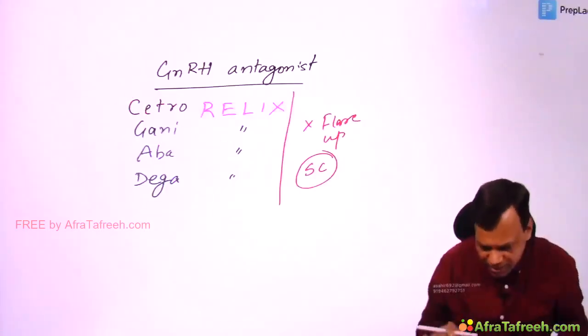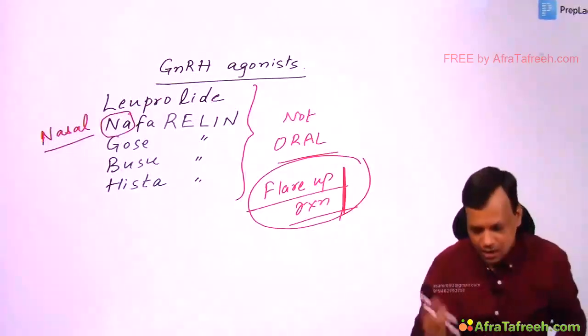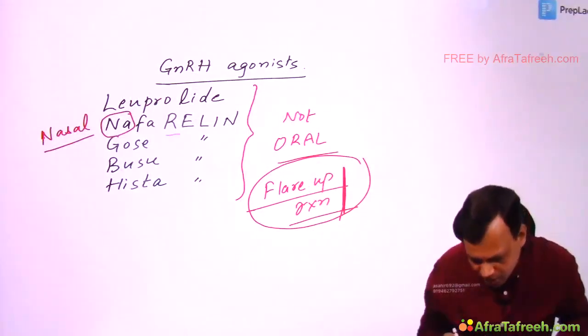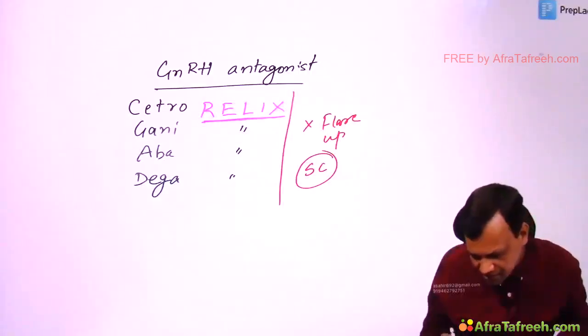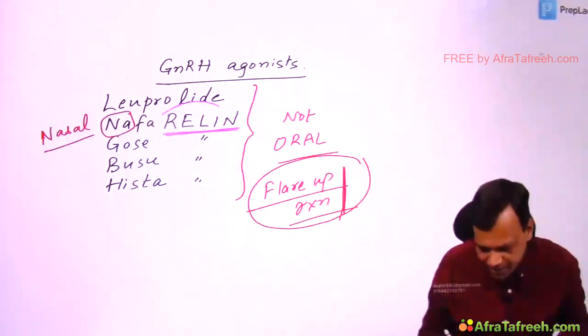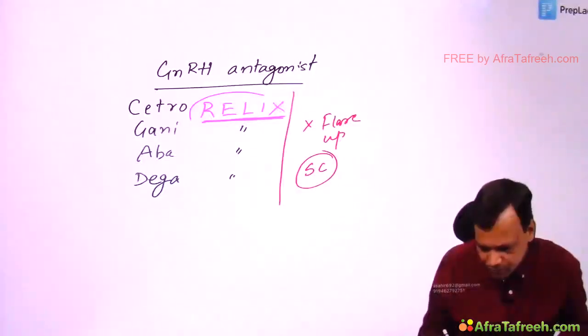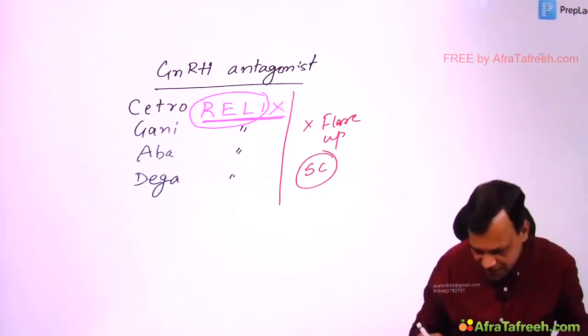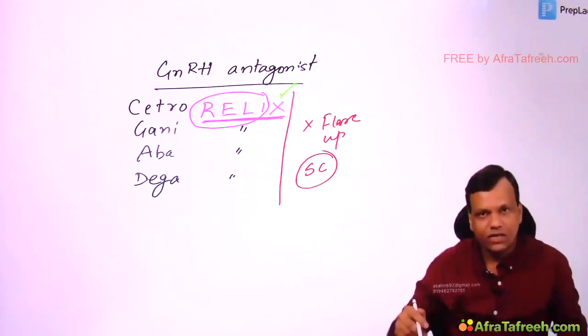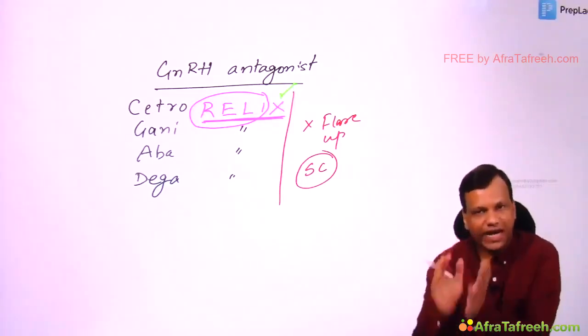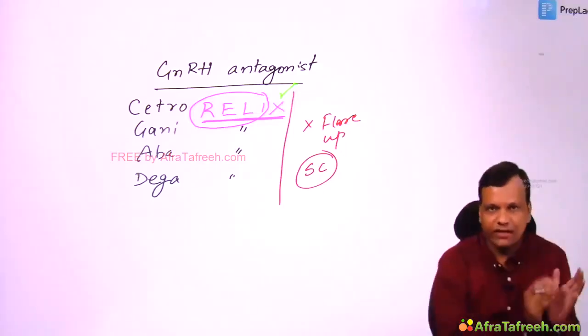Now if you want to remember the name, see carefully. GnRH agonist names end with relin, whereas antagonists end with relix. So 4 letters are the same, reli here, reli here. The only difference is it is ending with X. So X means cross, cross means antagonist. Clear? So relix is antagonist, relin is agonist.